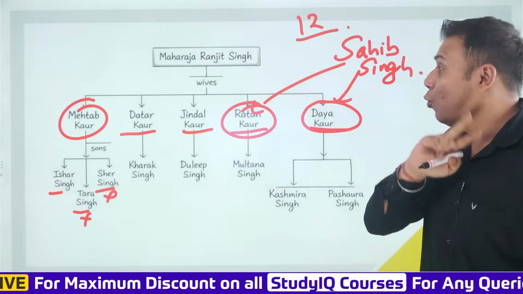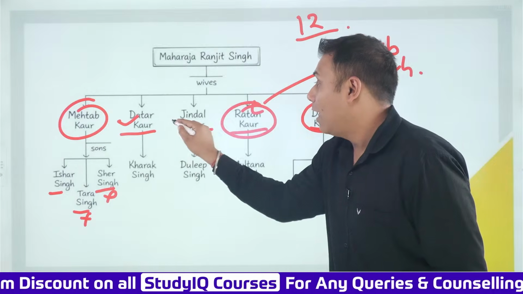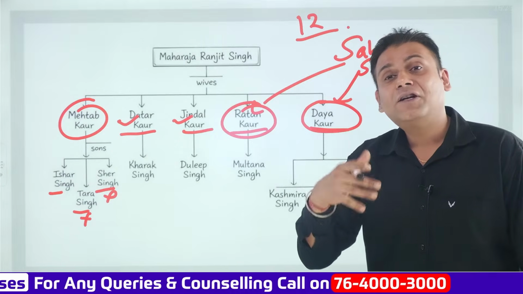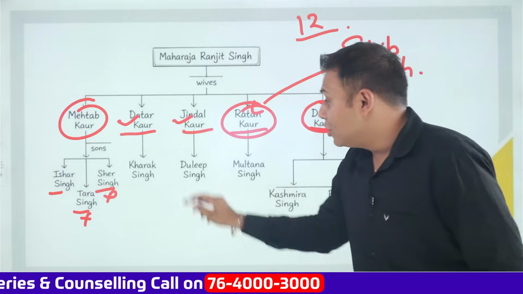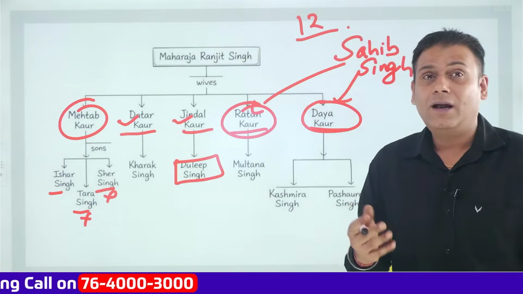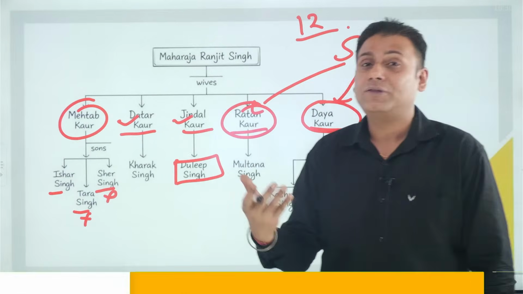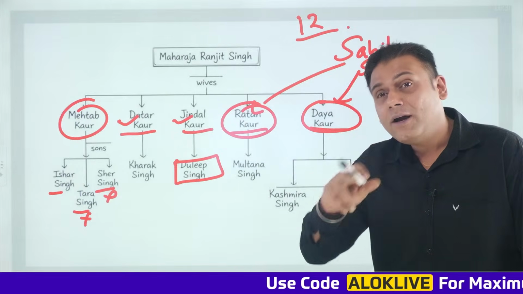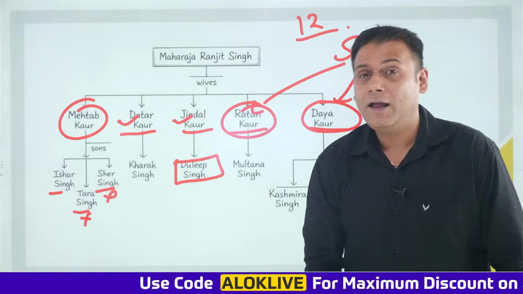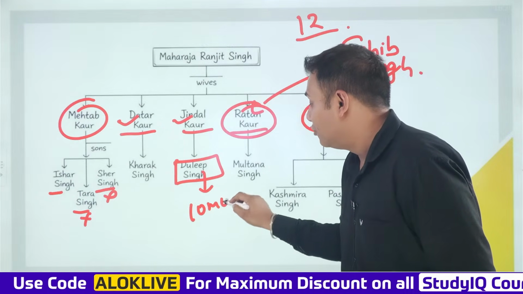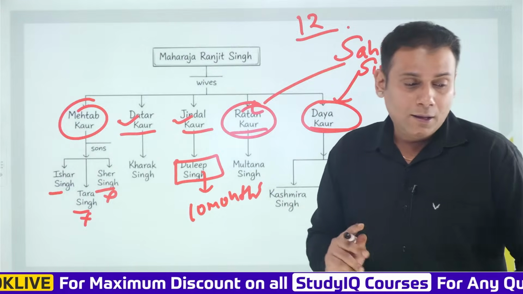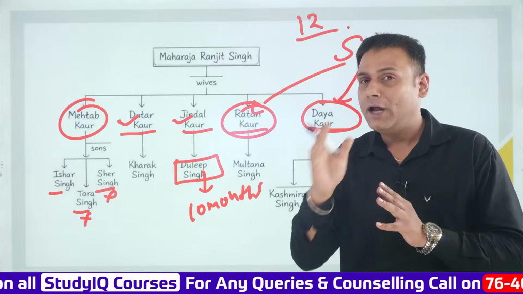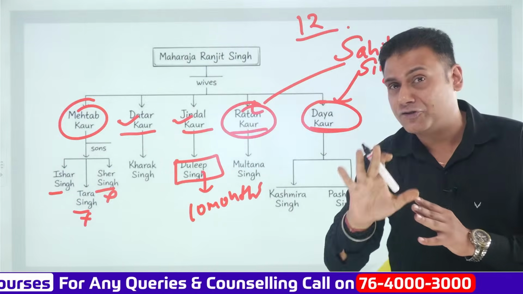Now, there were the other 2 wives of Maharaja Ranjit Singh ji, Datar Kaur and Maharani Jindal Kaur. It is said that after the death of Maharaja Ranjit Singh ji, Maharaja Duleep Singh aspired to sit on the throne. In fact, he was just a minor, so how could he aspire to sit on the throne? But at that point of time, his mother, Maharani Jindal Kaur, wanted her son to become the next ruler of the Sikh Empire, but he was just 10 months of age. Okay? Please try and understand all these political dynamics. Listen to me carefully so that you can understand this entire complex structure.